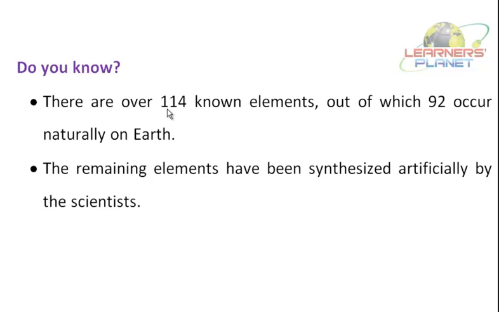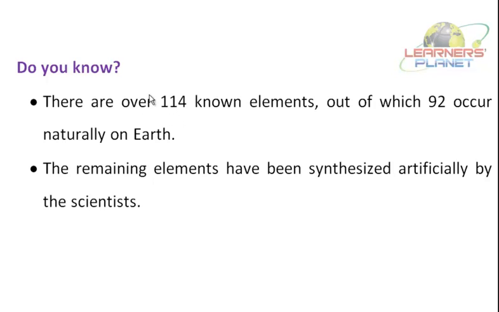Now do you know, there are over 114 known elements, out of which 92 occur naturally on Earth. So 92 elements are occurring naturally on the Earth. The remaining elements have been synthesized artificially by scientists. You must have heard about uranium. Uranium exists on Earth, but the higher elements are synthesized by the scientists, or chemists, you can say.